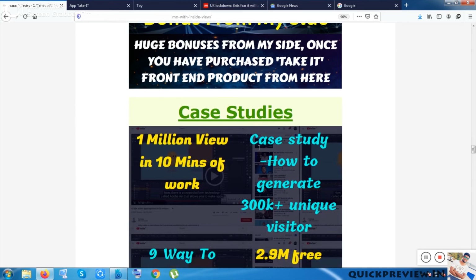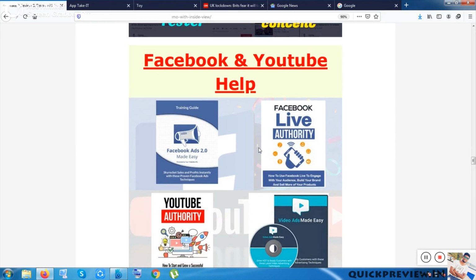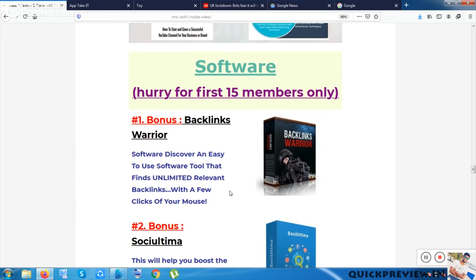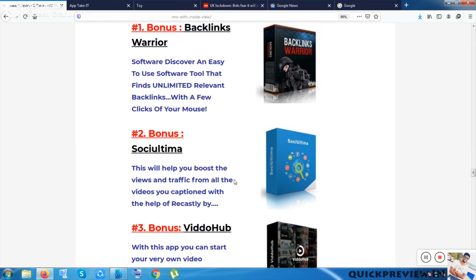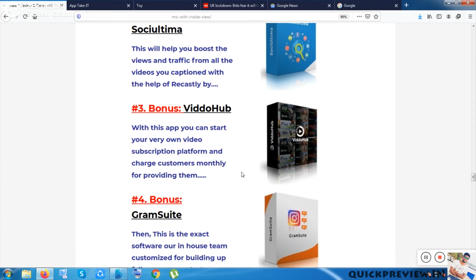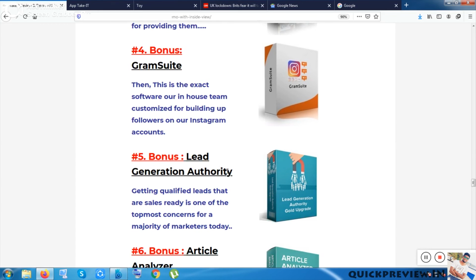Inside case studies, you will be given 4 live case studies that will help you to grow more online. Inside Facebook and YouTube help, you will be given some Facebook and YouTube stuff. Inside software, you will be given 7 softwares: Backlink Warrior for backlinking, SEO stuff, website ranking. Social Ultima will help you gain traffic from social media. Video Hub will help strengthen your video part or capturing video stuff. Gram Suite will help you with Instagram, and Lead Generation Authority will help you generate leads.